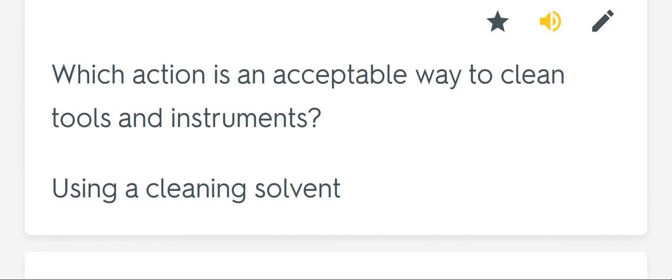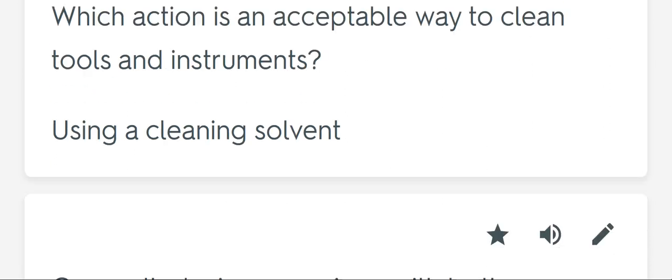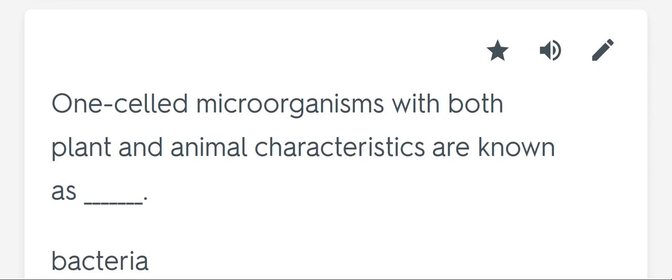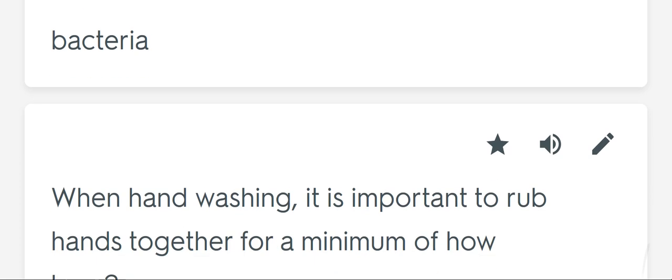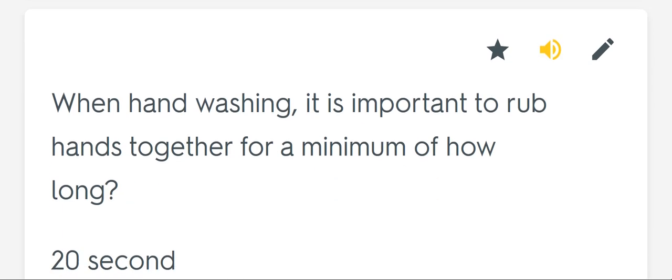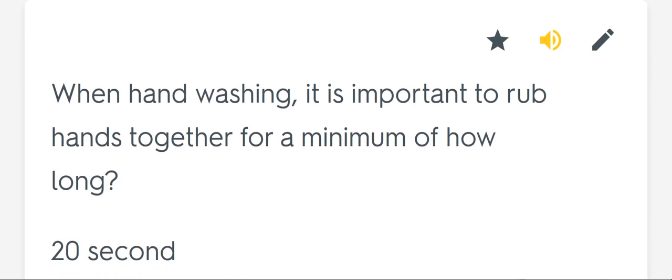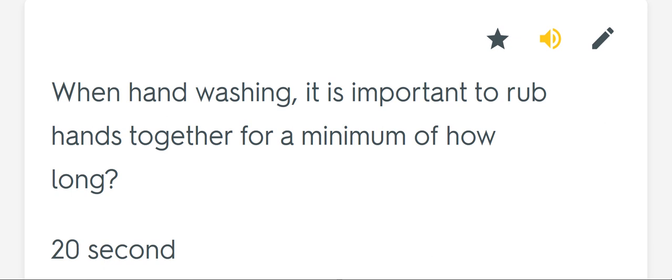Which action is an acceptable way to clean tools and instruments? Using a cleaning solvent. One-celled microorganisms with both plant and animal characteristics are known as blank bacteria. When hand washing, it is important to rub hands together for a minimum of how long? 20 seconds.